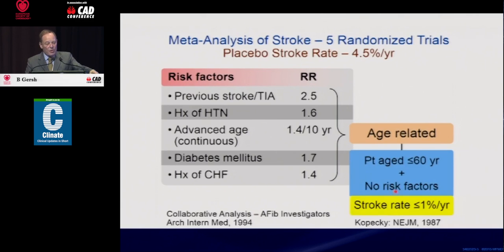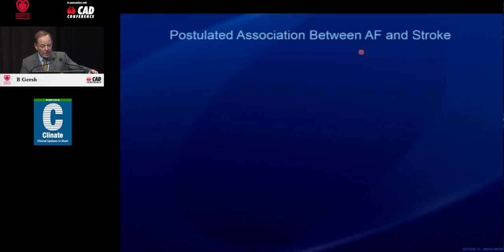But I want you to contrast that with these data from the New England Journal that we published years ago. Patients under the age of 60, no risk factors, and their stroke rate was less than 1% per year. And these patients here, somewhere around 4 to 7% per year. But they had the same arrhythmia, atrial fibrillation. So what this tells us, it's not atrial fibrillation alone that's causing the stroke, it's the company it keeps. And this, I think, is very striking evidence for that.